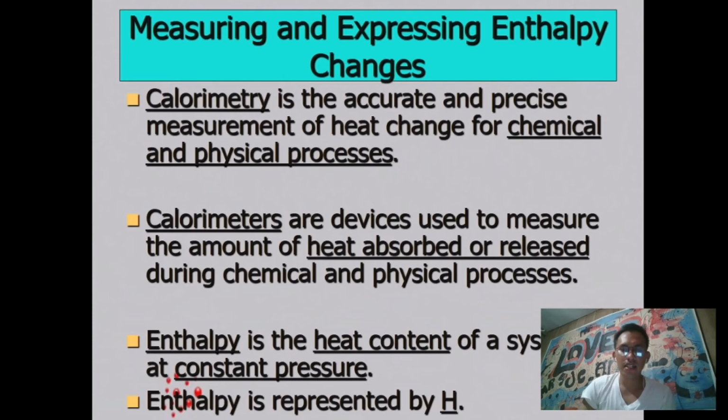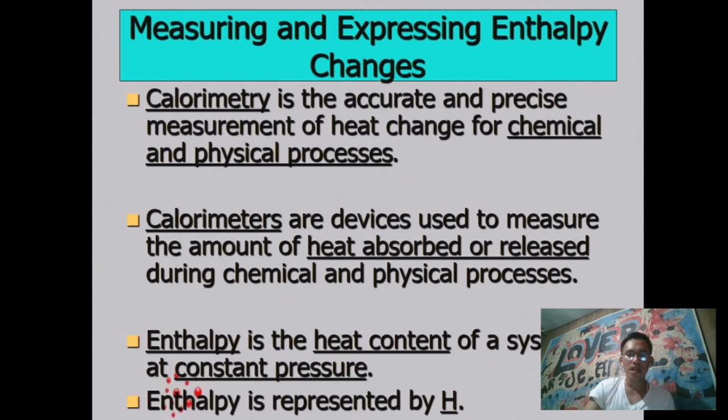Calorimetry is the accurate and precise measurement of heat change for chemical and physical processes. This calorimetry is, shall we say, the process of getting an accurate measurement of the heat change in a particular substance during chemical and physical processes.